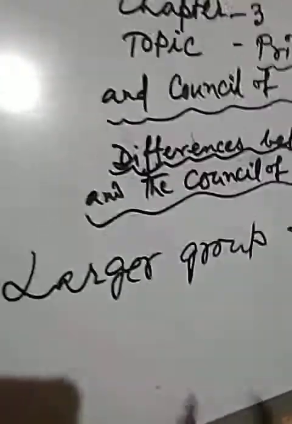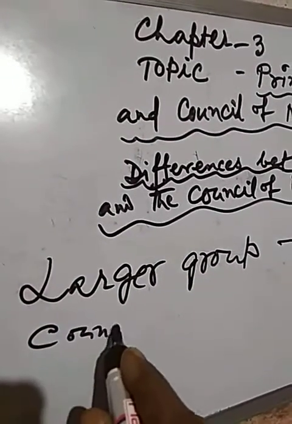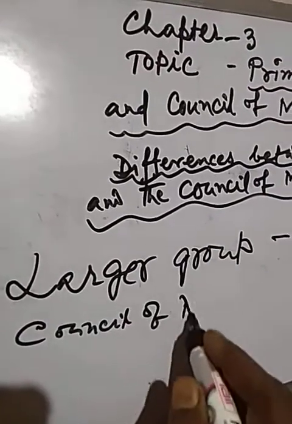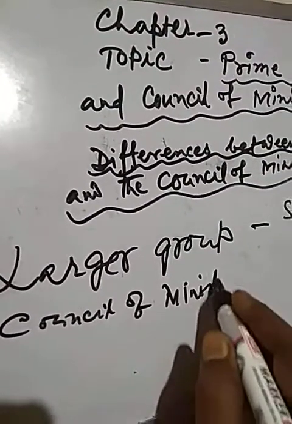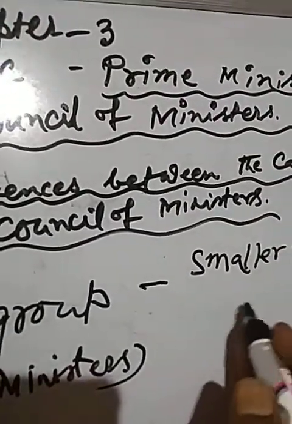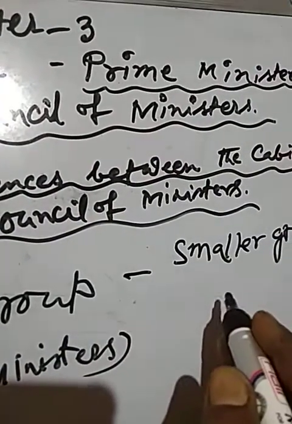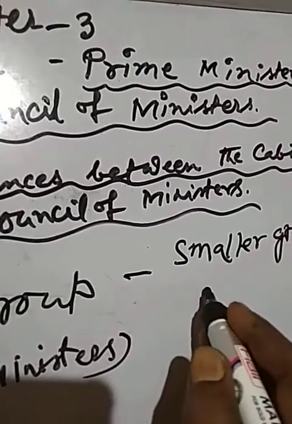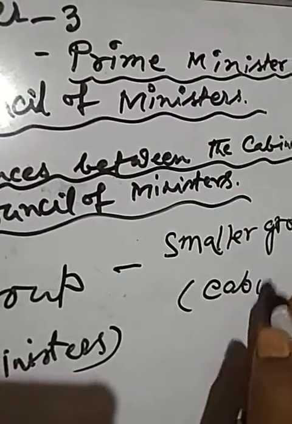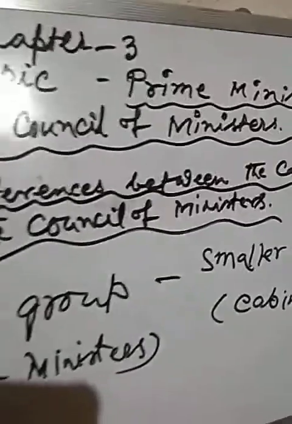Larger group means Council of Ministers. Smaller group means smaller group includes Cabinet. Larger group includes Council of Ministers, smaller group includes Cabinet Ministers.